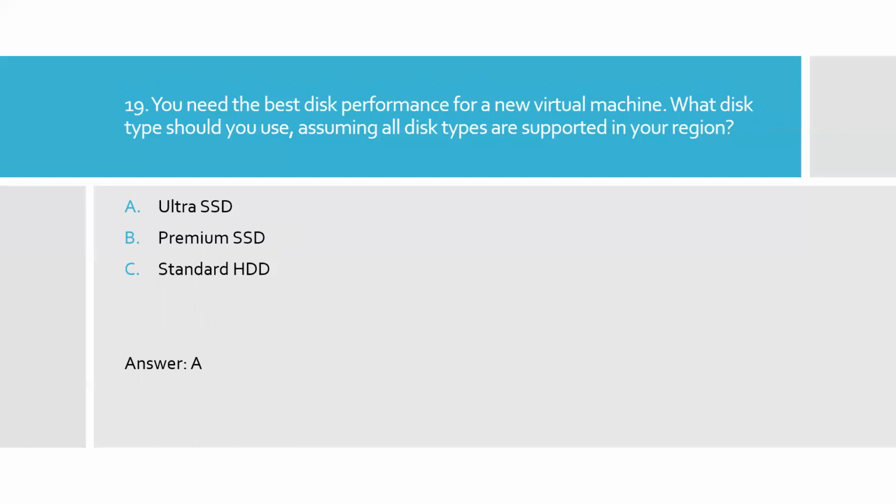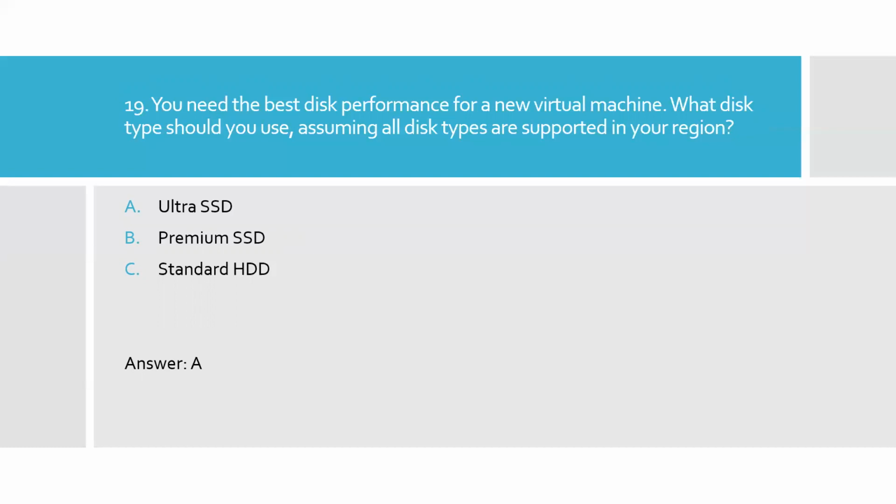And Premium SSD, let's check option B. Premium SSD is available in all regions, and it also gives high performance. But compared to it, Ultra SSD gives more performance and is available in few regions.